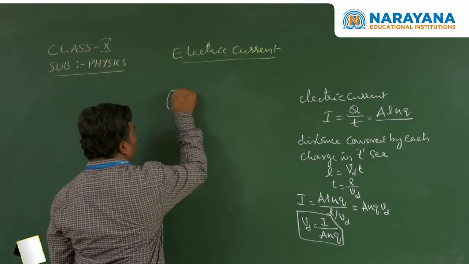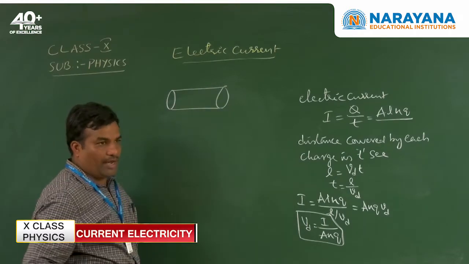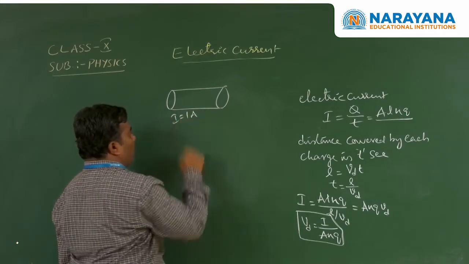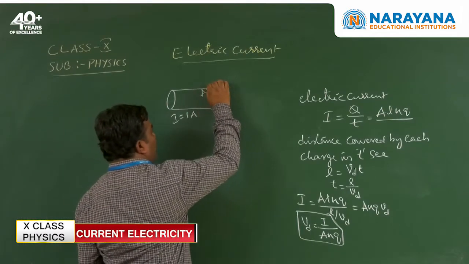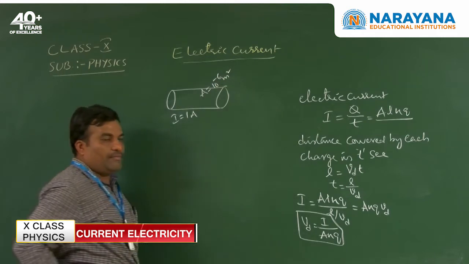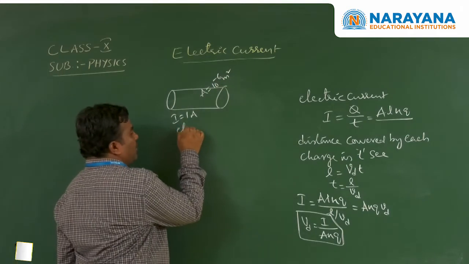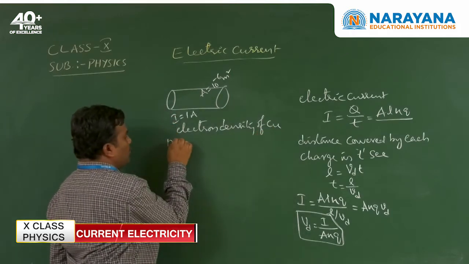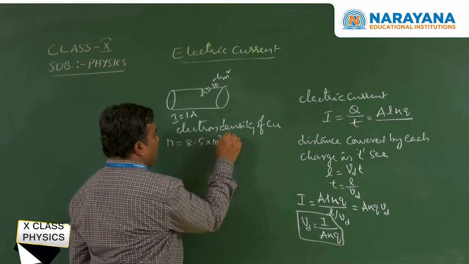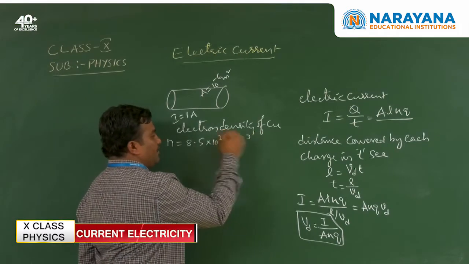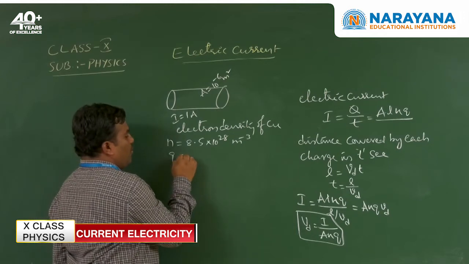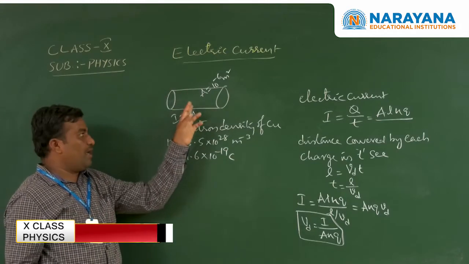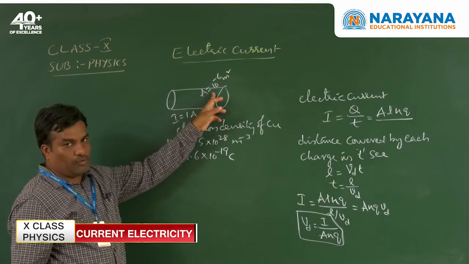Consider a copper wire carrying 1 ampere of current, with area of cross section 10 to the power of minus 6 meter square.